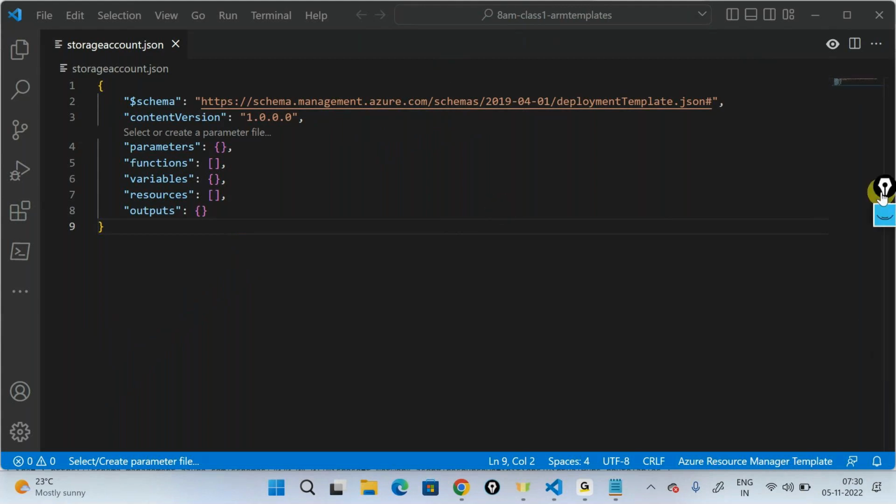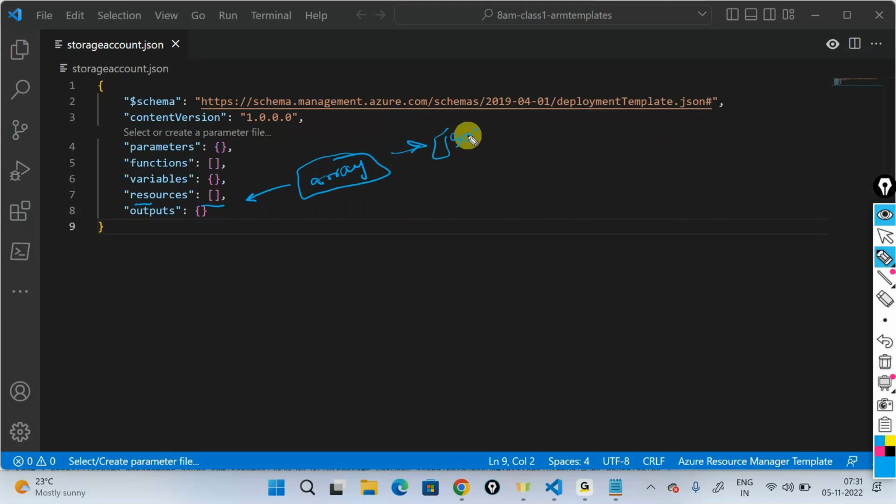And then comes something called parameters, then functions, then variables, the resources, and the outputs. Now, before explaining what is a parameter, or a function, or a variable, I would now start with the heart of a template, which is a resource. If you see this, it's in JSON, a key and value pair, but this is in a square bracket, which means it's an array of resources. Exactly, a JSON array.